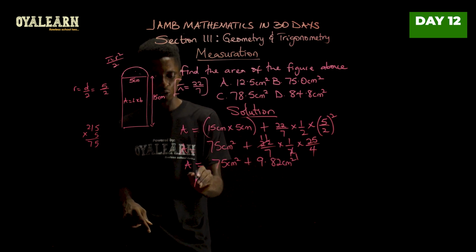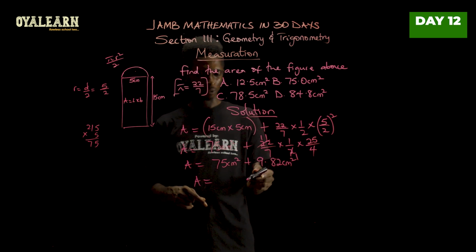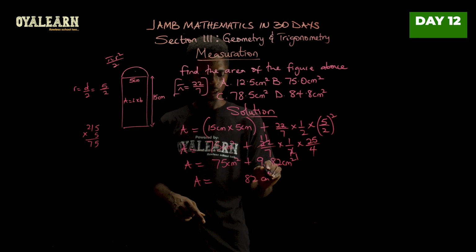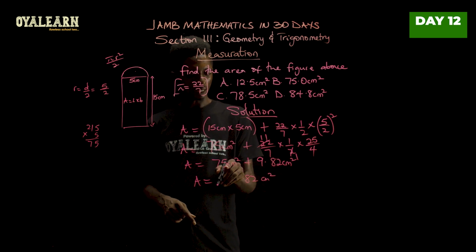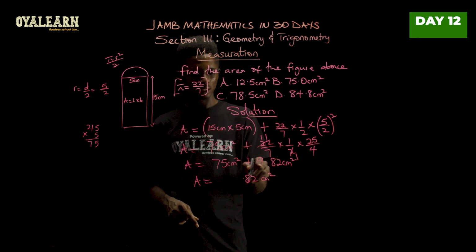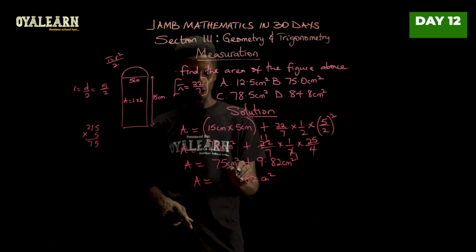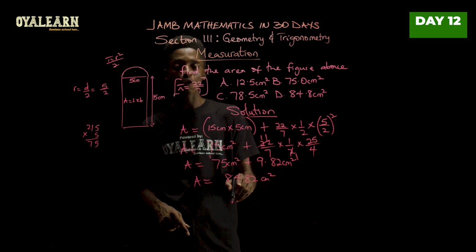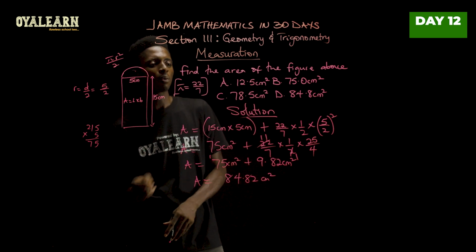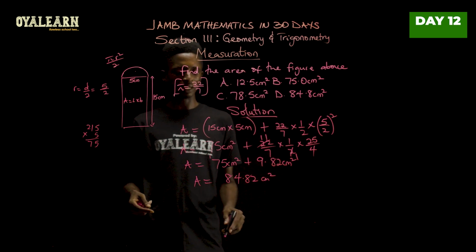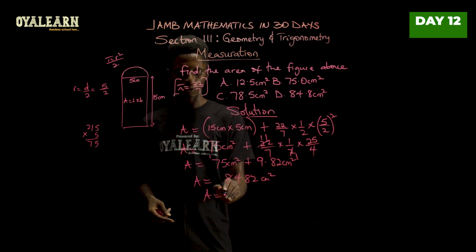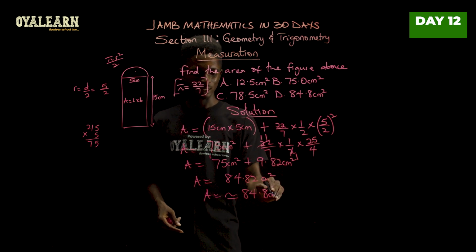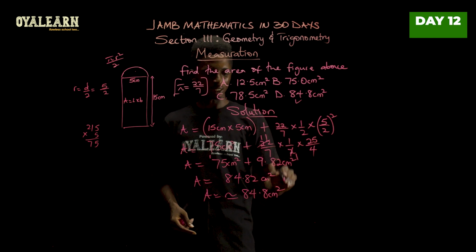Now when we add these two together, we're going to have, this is 2, this is 8 point. Now 5 plus 9, that's going to give us 14. So 4, carry 1 plus 7, that is 8. So we have 84.82. Now when we look at all our answers there, we see they are to one decimal place. So area will be approximately 84.8 centimeters squared, which is D.